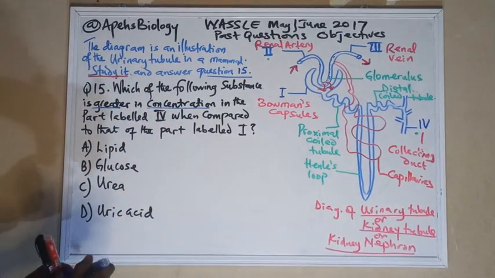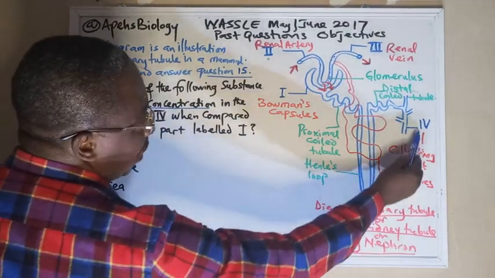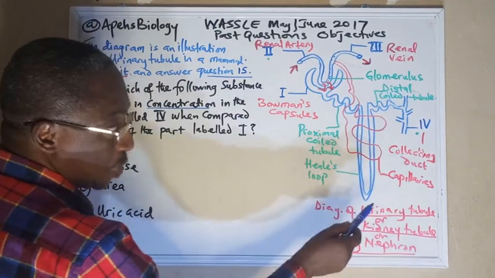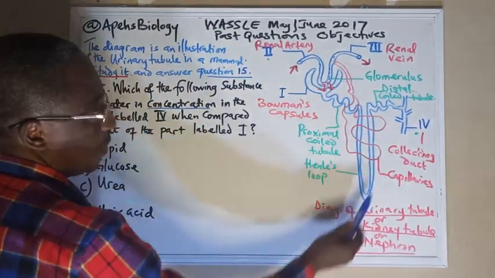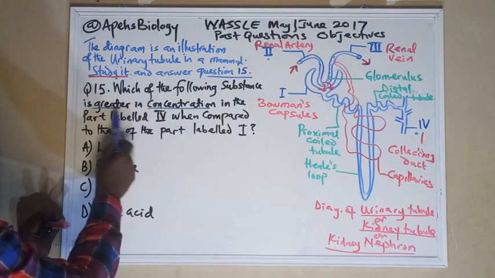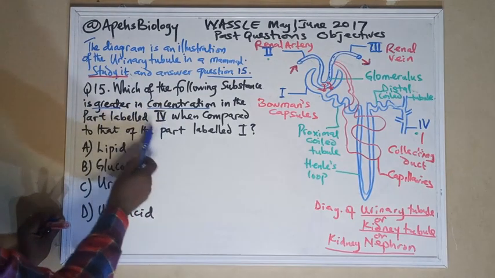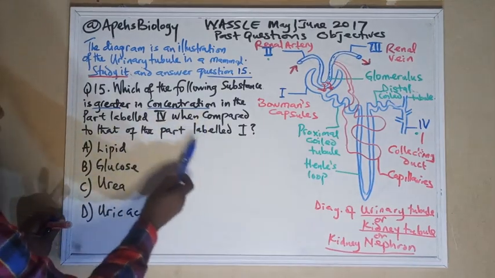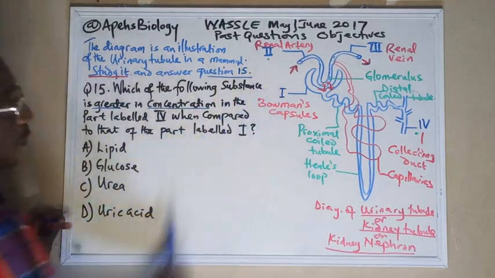Now let's look at our diagram. What part is labeled 4? The part labeled 4 in that drawing, we identified from studying the diagram as the collecting duct. Which of the following substances is greater in concentration in the part labeled 4, compared to the part labeled 1?